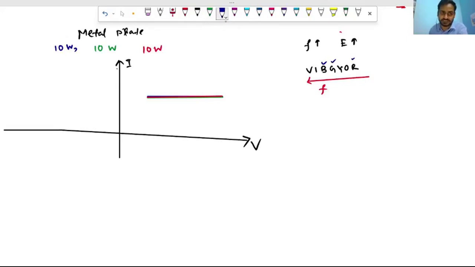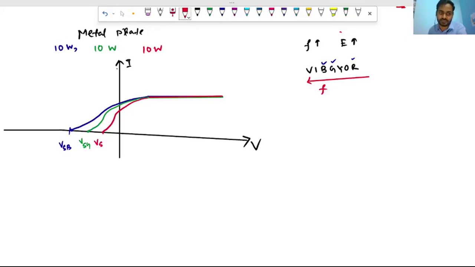So we take the blue; it will be something like this. Here is the stopping potential for blue. Then the green: the current for green will be something like this, so the stopping potential for green is this. Then for red, it has less energy, so it will look something like this.